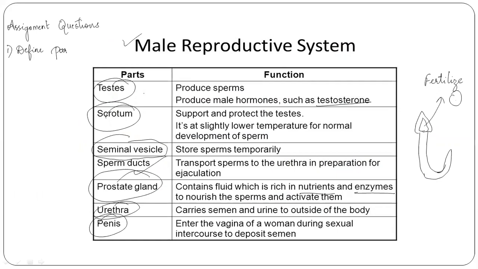Define parthenogenesis. Second one, what is emasculation?